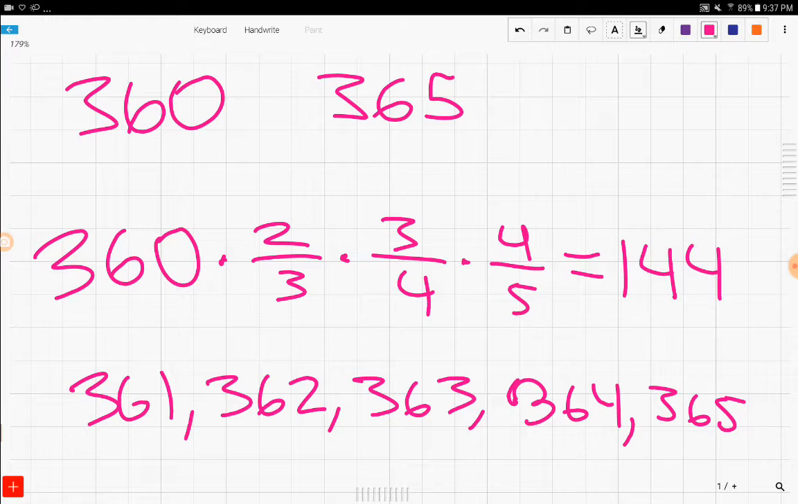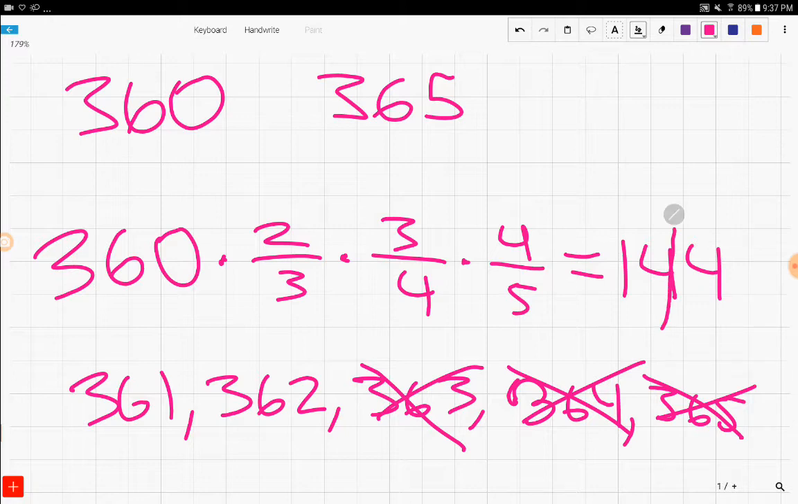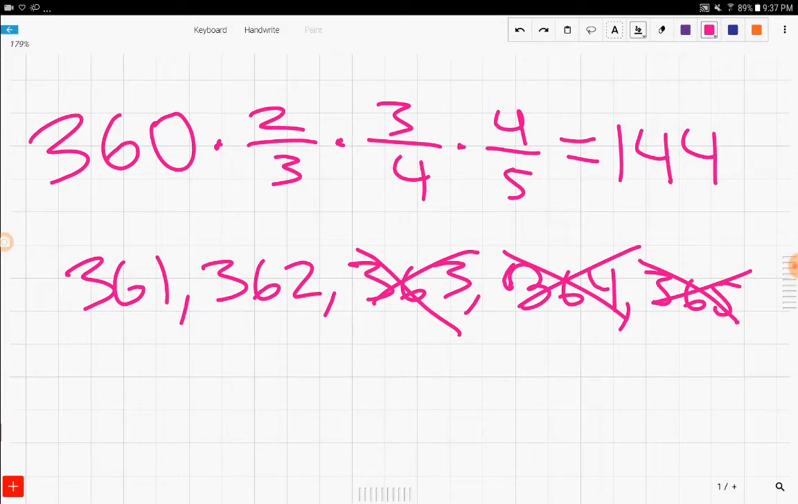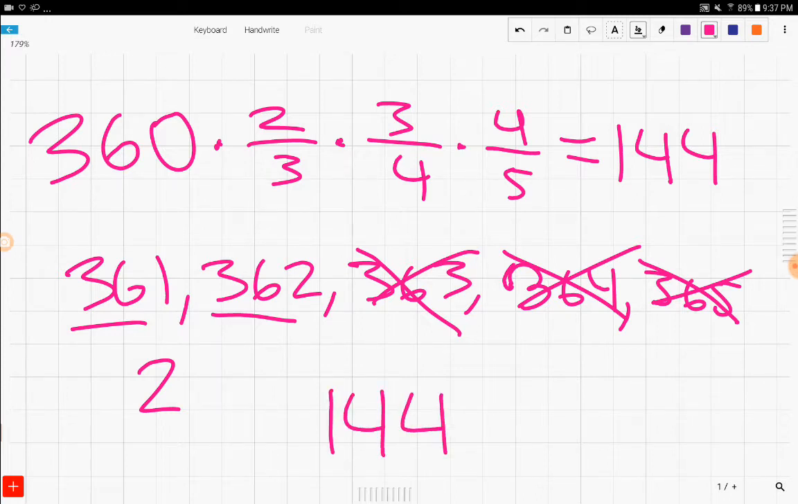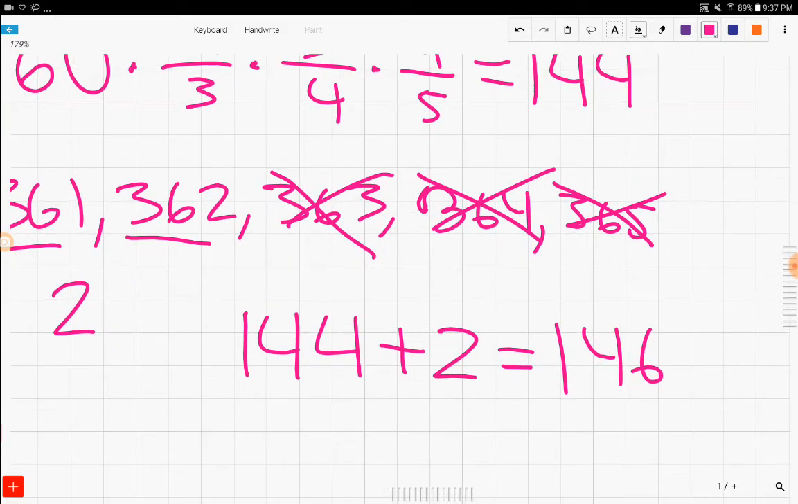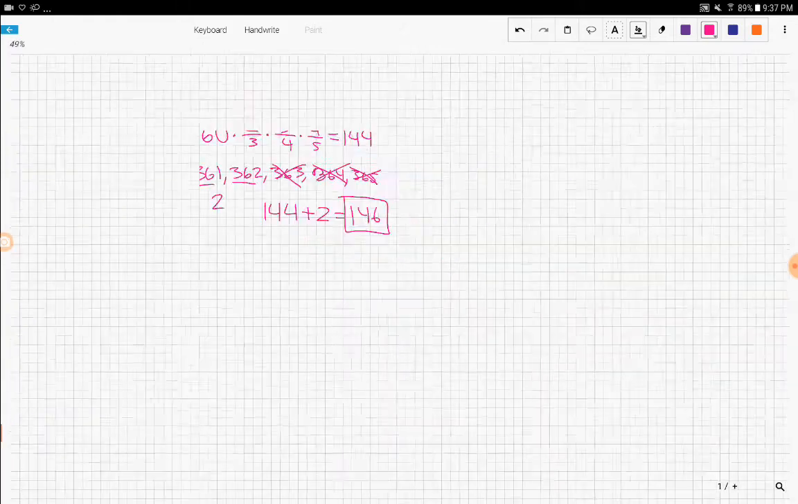And 363 is a multiple of 3, so we cross that out. 364 is a multiple of 4, so we cross that out. And 365 is obviously a multiple of 5, so we cross that out. And the only numbers that we're left with are 361 and 362, which means we have 2 more cases. So adding all our cases together, 144 plus 2 equals 146. And that is our answer.